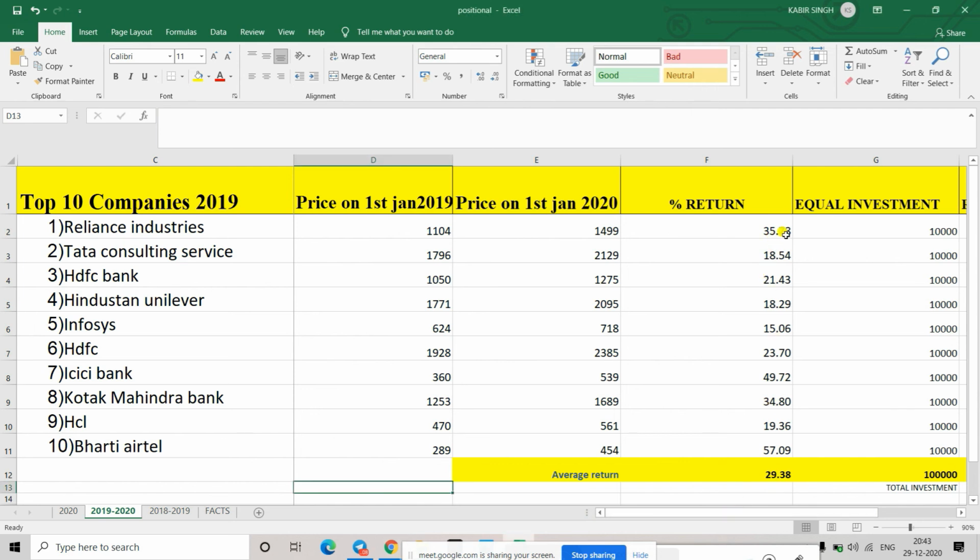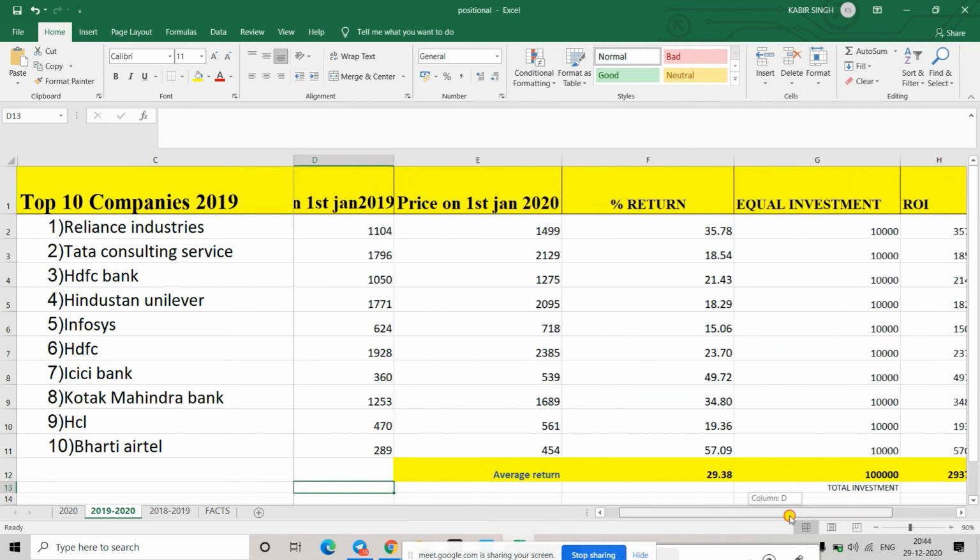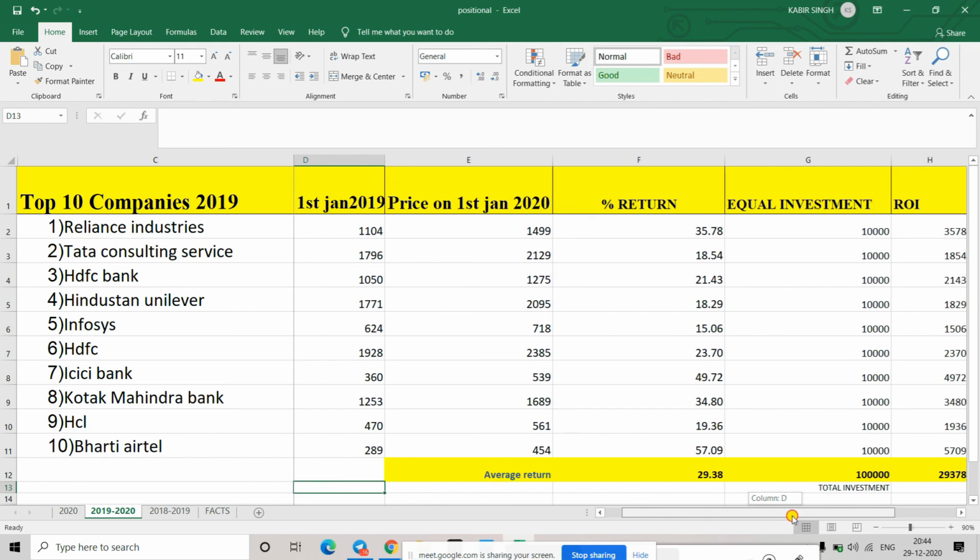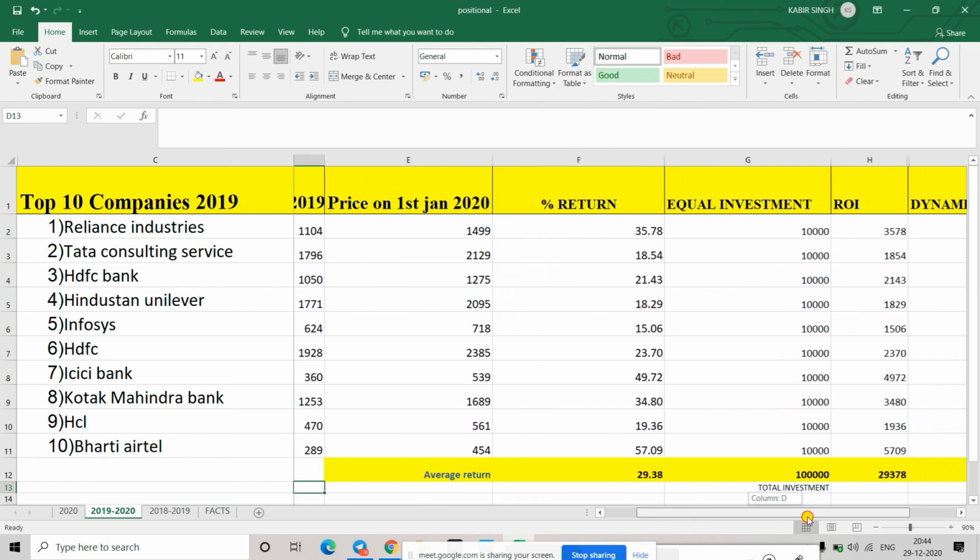So Reliance has given 35%, then 18% in TCS, and 25% in HDFC Bank, and Hindustan Lever has given 18%, 15, 23. So all companies were giving good returns. So in that year, if you would have invested an equal amount, you would have got 30% return on your investment, right? Yes. So you would have gotten 30%. 30% is a good return on investment. All right.